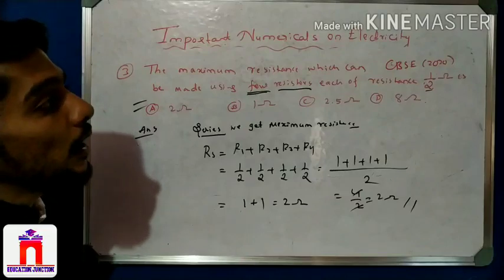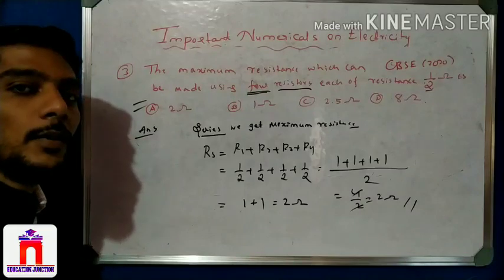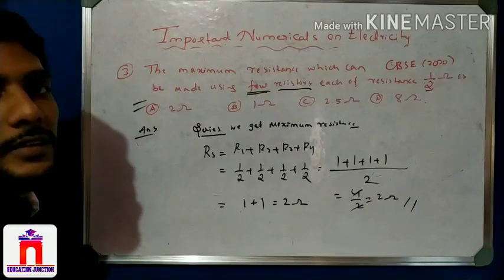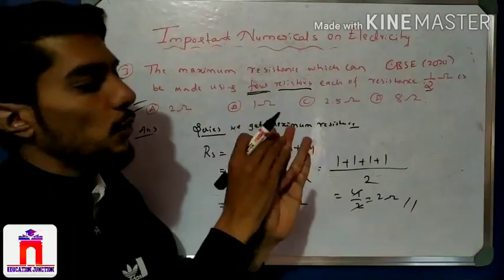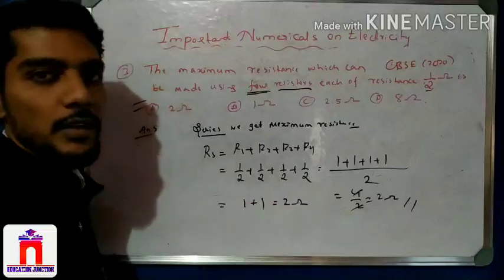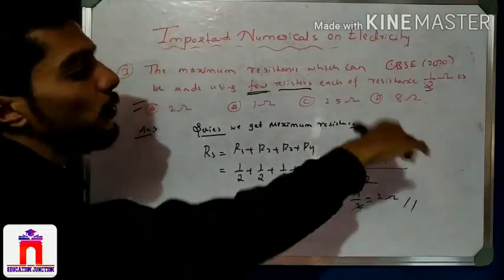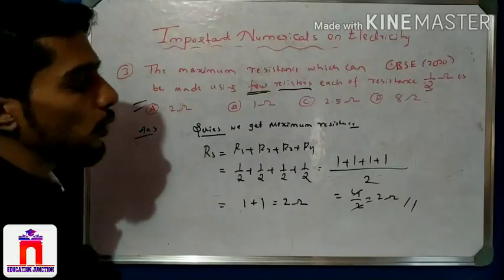But see how the simple questions are there for scoring. Simple question. How much time required? Only 10 seconds. We know that 4 half, 2 half is 1, 2 half is 1. 1 plus 1, 2. Answer is 2. Finished. There is no need for calculation here, no need to use the pen for rough. So that is very simple. So we get 2 ohm.